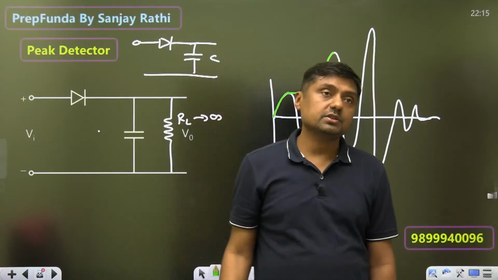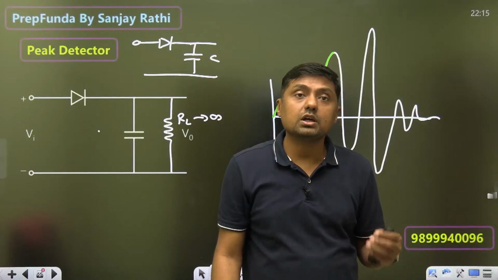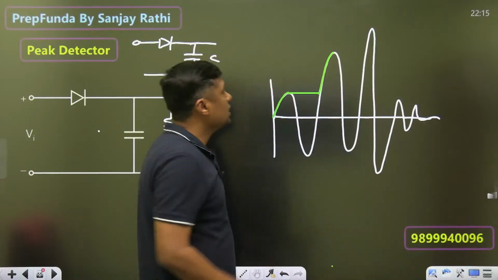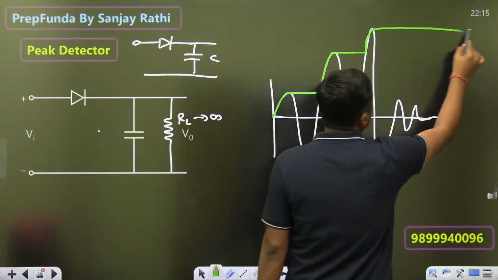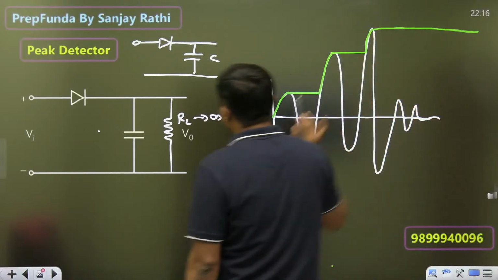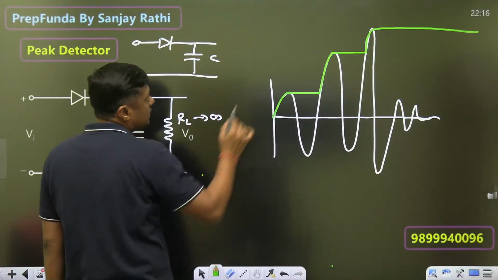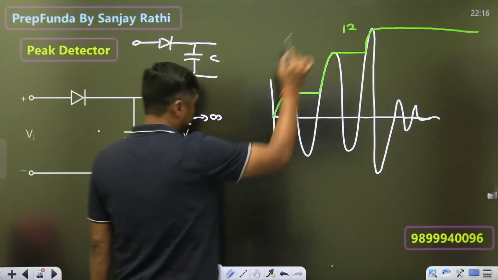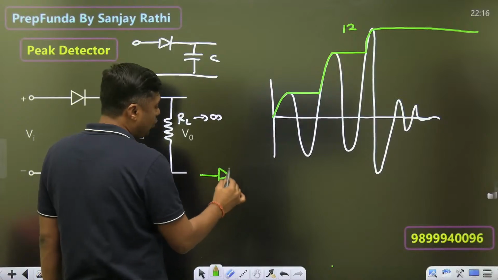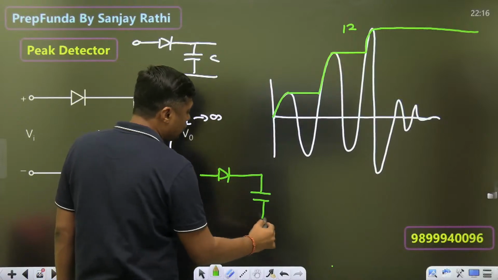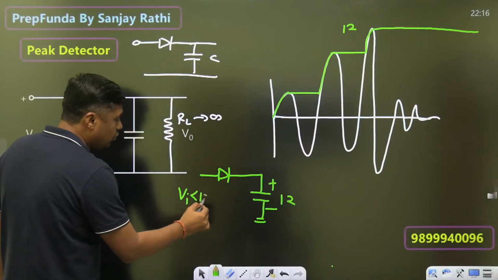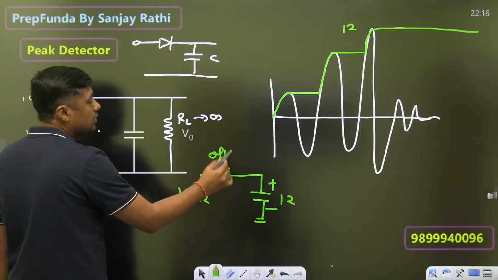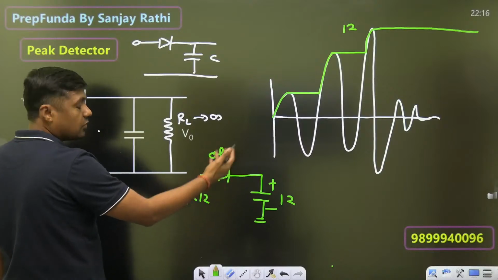Voltage across the capacitor. ये जो मैं ड्रॉ कर रहा हूँ वो voltage across the capacitor है. अब यहाँ तक चार्ज हो गया, फिर से इनपुट बढ़ा, फिर ये यहाँ तक चार्ज हो गया. आफ्टर दैट द कैपेसिटर विल नॉट चार्ज एंड द डायोड विल रिमेन ऑफ. फॉर एग्जांपल, द पीक वैल्यू इज 12 वोल्ट. So if the capacitor is charged up to 12 volt and Vi is now less than 12 volt, what about the diode? Off. That's why the capacitor will not charge.